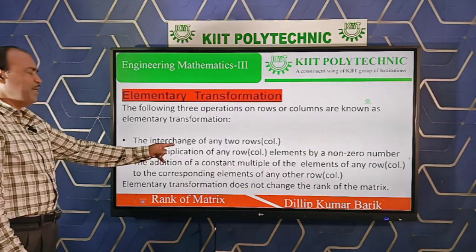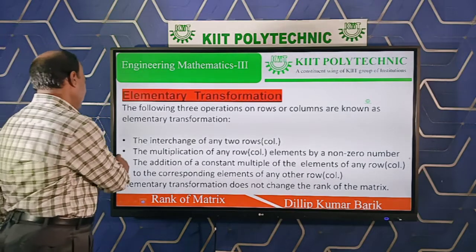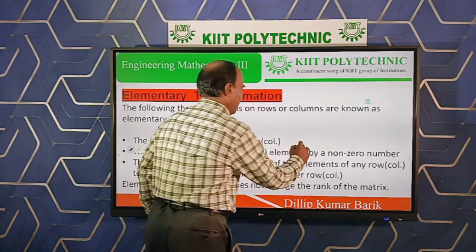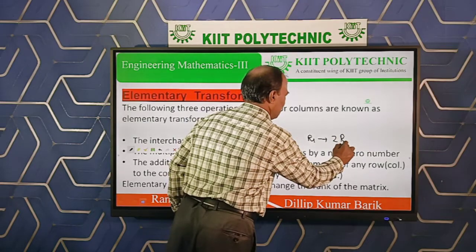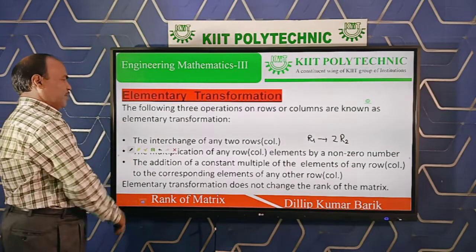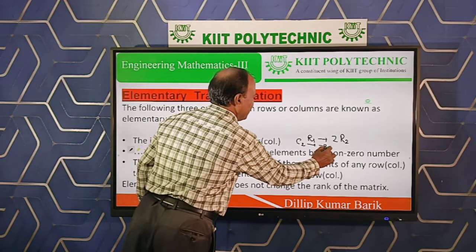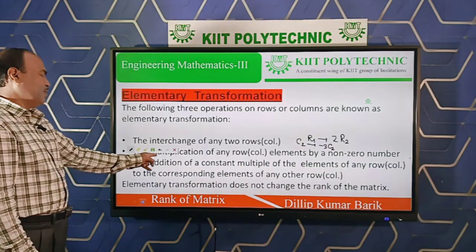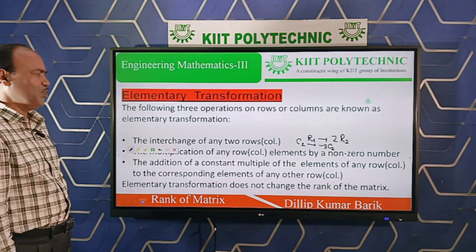So next one is the multiplication of any row or any column by a non-zero number. Very simple it is. Similarly, we can write in a notation: suppose row 1 replaced by 2 times row 2. This is the operation that covers your second one. Similarly, suppose column 2 replaced by minus 3 into column 2. This is another operation which gives you the simple idea about multiplication of any row or column by a non-zero number.